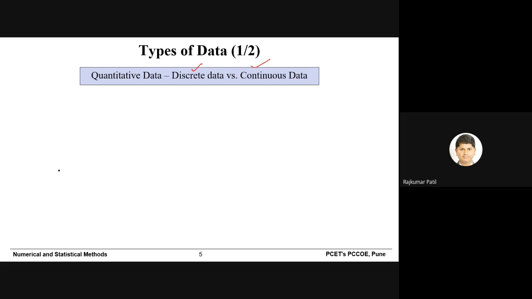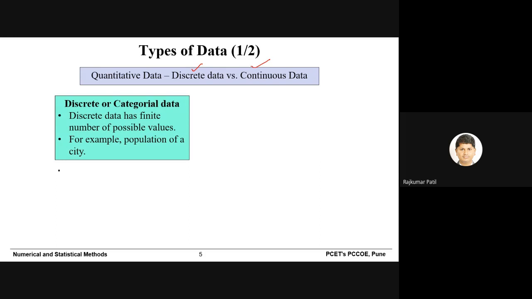And this particular part is also very important. The discrete data may also be called categorical data. Discrete data has a finite number of possible values, which means the numbers can be counted. For example, what is the population of Pune city? Of course, with a certain system you can measure how many people live in Pune city. So when we are in a position to count the data, it may be discrete data.